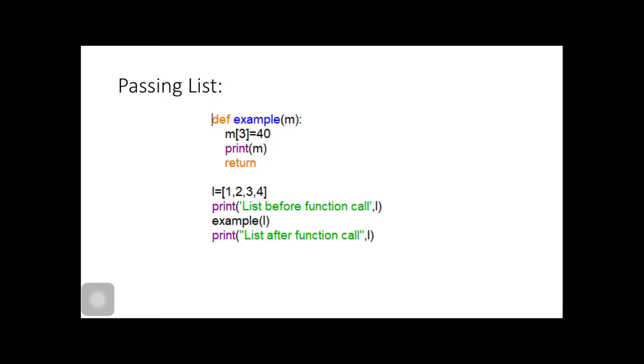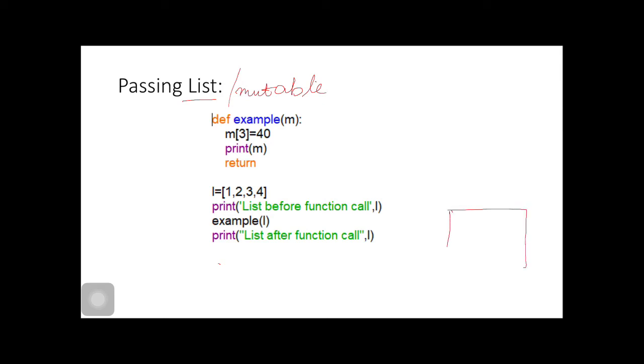This is the most important thing. As we know, a list is a mutable data object. What will happen here? Just have a look.